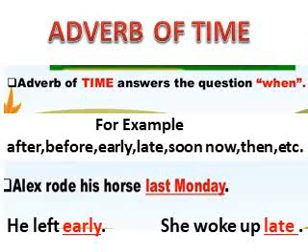Second example is he left early. So here early is an adverb because it describes when he left. Third example, she woke up late. Here late is an adverb because it describes when she woke up. So basically you can say that adverb of time answers the question when an action is done.